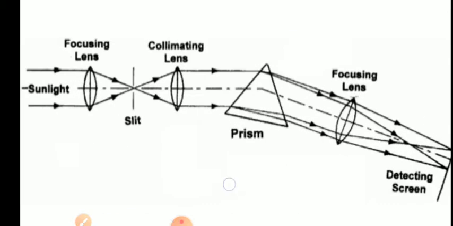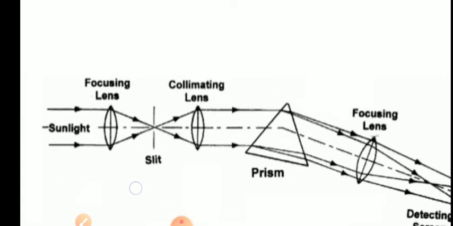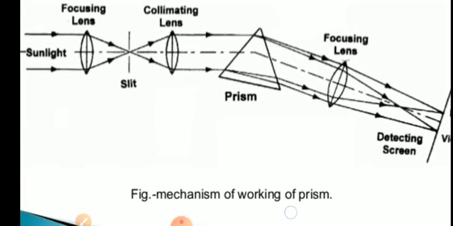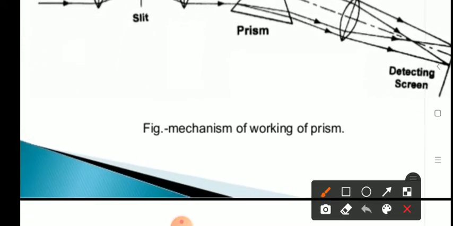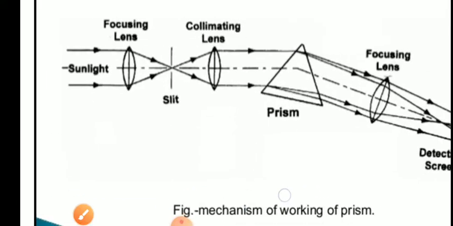So what will happen if we have a prism? The light enters through the entrance slit.